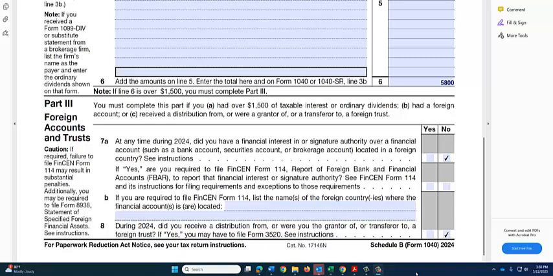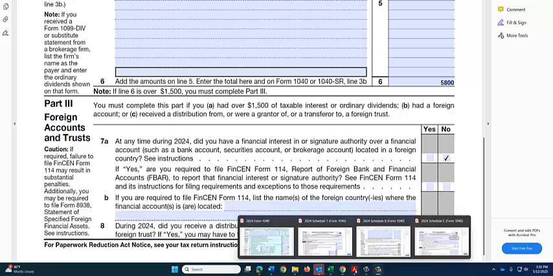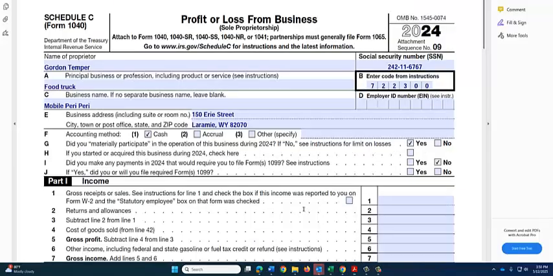Now we need to get started with the taxpayer's self-employment income, so we will begin the Schedule C, profit or loss from business. At the top, I've entered Gordon's name with his Social Security number. The principal business is a food truck, and I'm going to enter a code from the instructions for Schedule C. You'll be given this code.